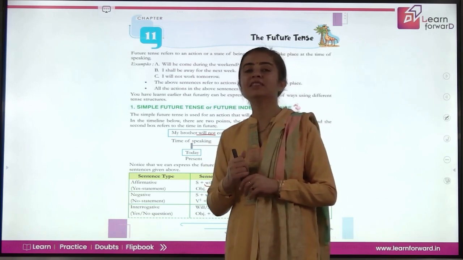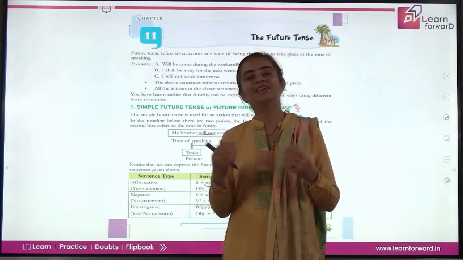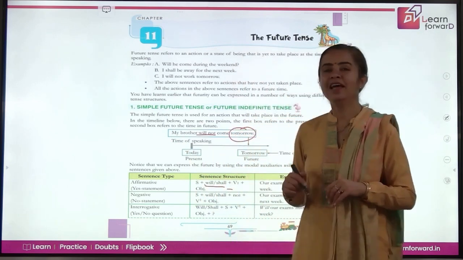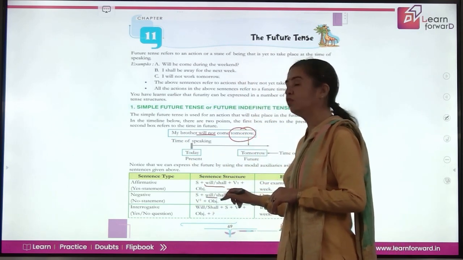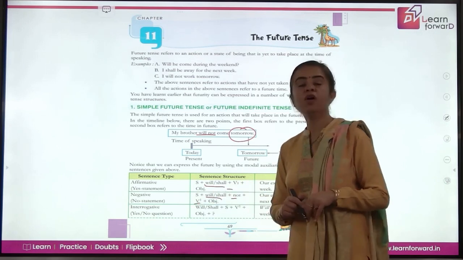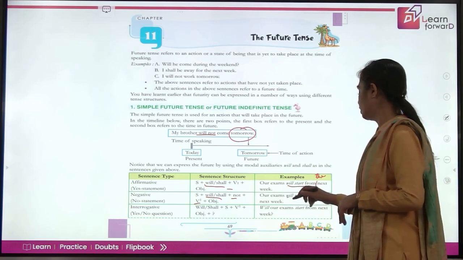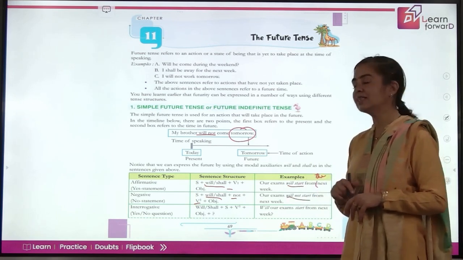And to make such sentences into negative sentences, we just add not after the helping verb. So the structure becomes will shall followed by not, and then the first form of verb. So how do you get it? Our exams will not start from the next week.